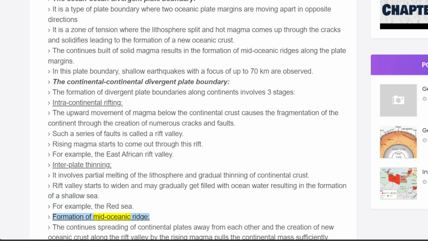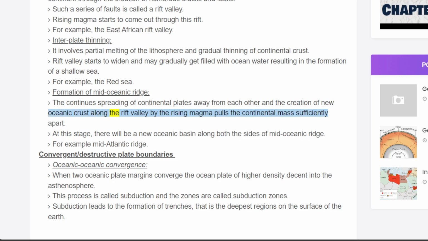Formation of mid-oceanic ridge. The continuous spreading of continental plates away from each other and the creation of new oceanic crust along the rift valley by the rising magma pulls the continental mass sufficiently apart. At this stage, there will be a new oceanic basin along both sides of the mid-oceanic ridge, for example, the Mid-Atlantic Ridge.